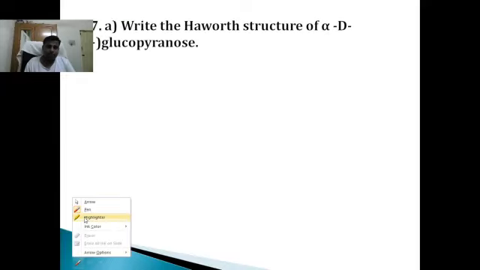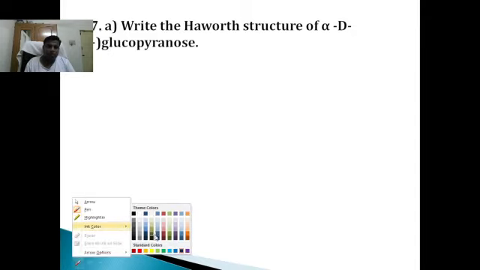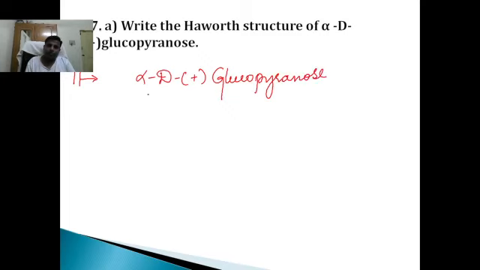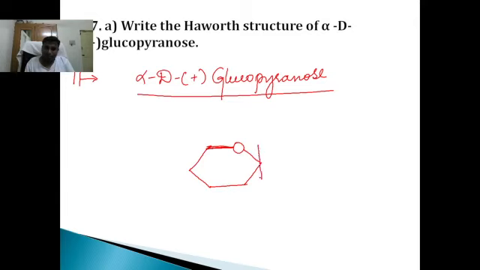You have to write the Haworth structure of alpha D plus glucopyranose. See the structure? Write a 6-membered ring with an oxygen at the corner. Write the bond lines.